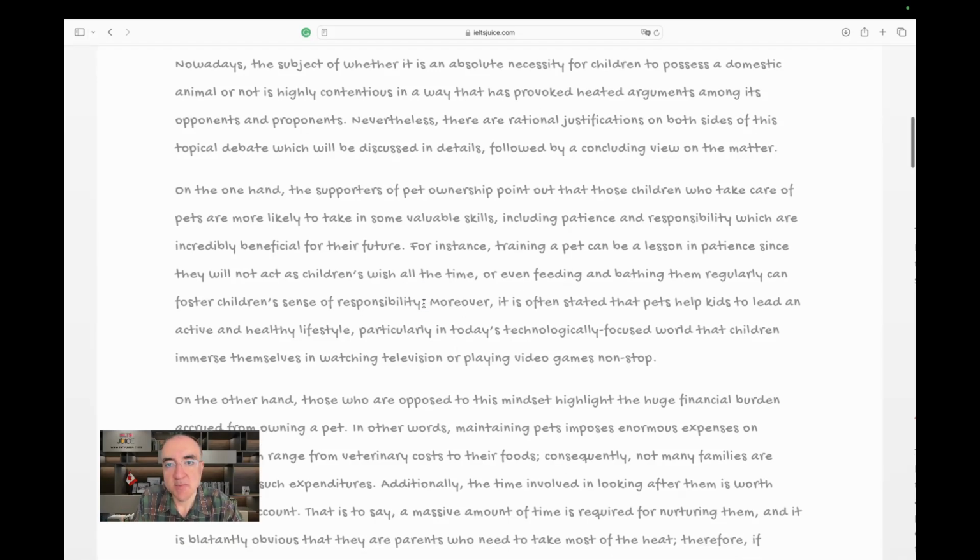But that's just one sentence, and I'm already moving on to the other element, which is going to be, the first one was patience, the other one was responsibility. Okay. So the first one was patience, and this one is going to be about responsibility. It is often stated that pets help kids to learn an active and healthy lifestyle.